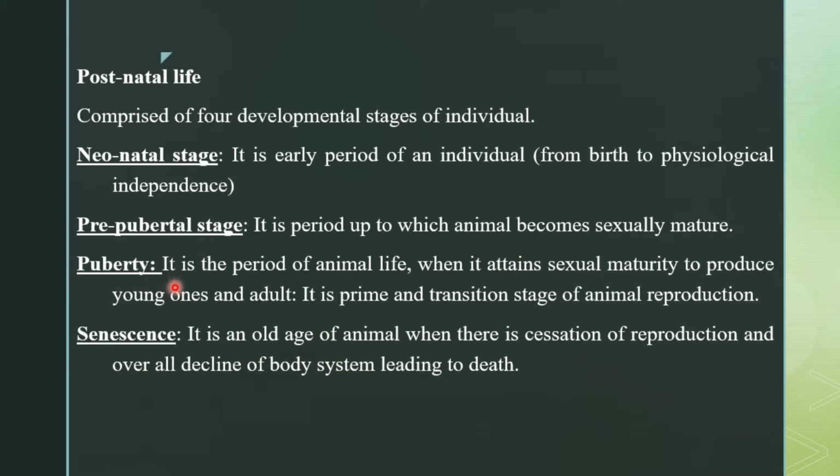And puberty is the period of an animal's life when it attains sexual maturity to produce young ones and adult. It is the prime and transition stage of animal reproduction. Senescence is the old age of an animal when there is cessation of reproduction and overall decline of body systems leading to death.